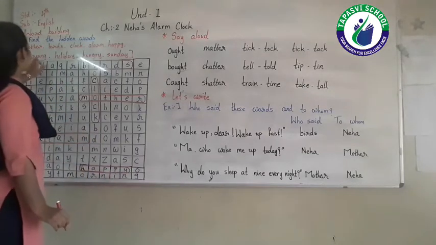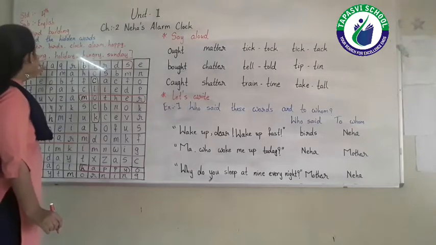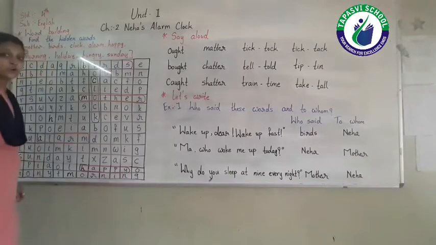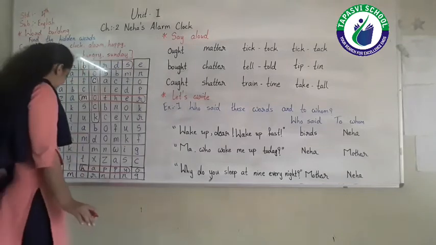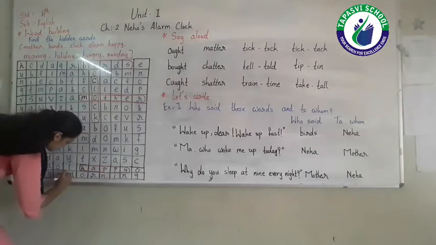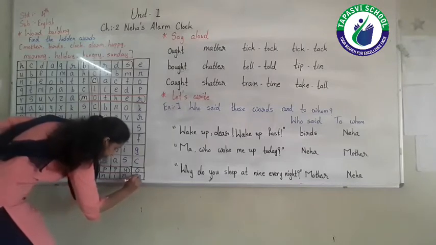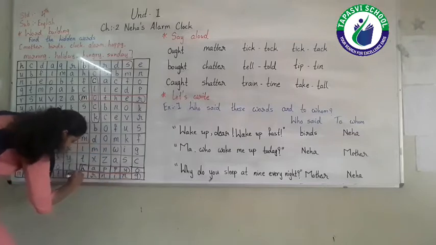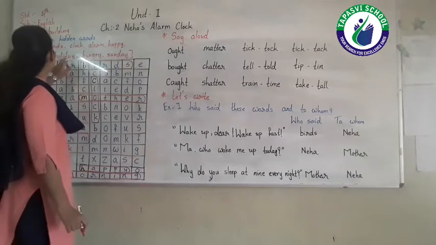Next word. Which word is given here in the bracket? Morning. The word morning we have to find from the grid. So where is it given? In the last row, the spelling of morning is given. M-O-R-N-I-N-G. So we have to encircle the word morning. Okay. Next one, holiday.